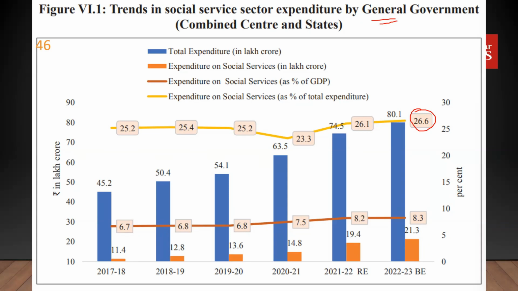Social services basically means health related expenditure and education related expenditure largely, and some other incidental expenditures there too. So a quarter of the government expenditure goes for social services, and as a percentage of GDP, if you have a look at this, it is somewhere close to 8%. So just keep these two figures in your mind.